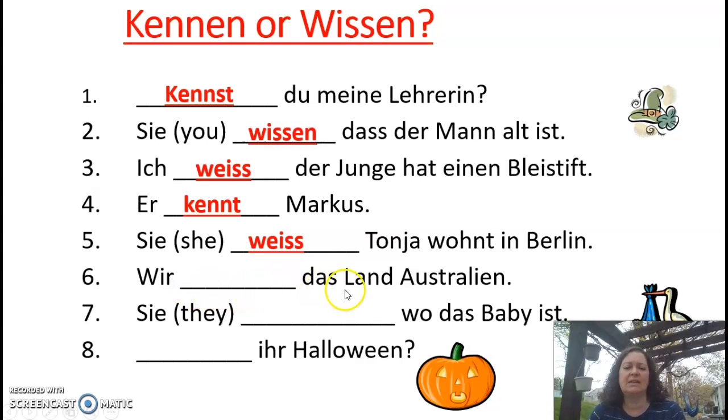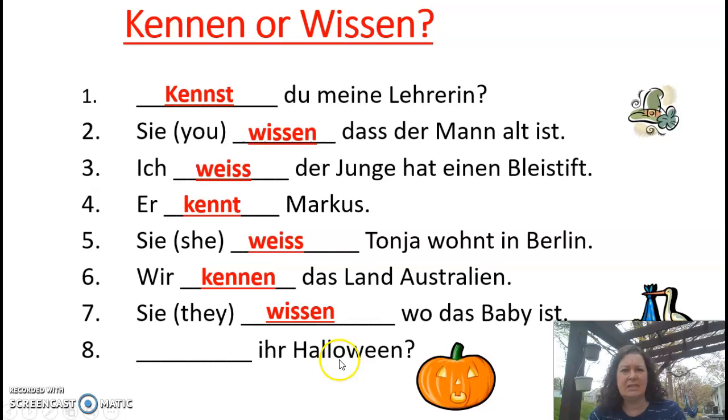Wir blank das Land Australien. So is that a person, place, or thing, or not? Wir kennen das Land Australien. We know the country Australia. We're familiar with it. Sie blank wo das Baby ist. Where the baby is. Sie wissen. Right, it's not the baby, it's something about the baby.